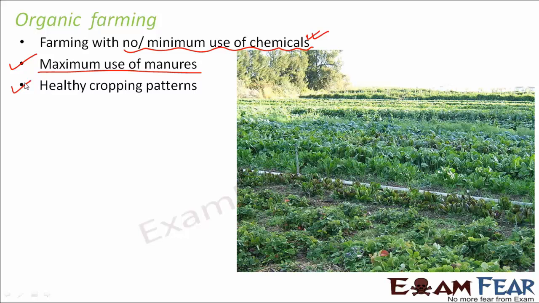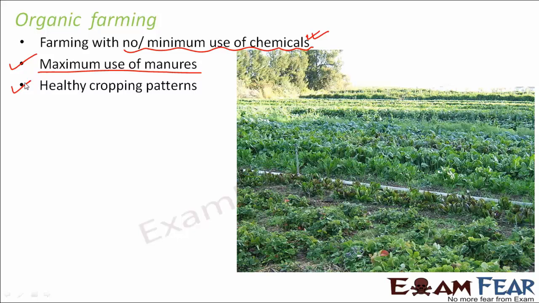So a healthy cropping pattern should be utilized. For example, first you crop something which utilizes more nitrogen. Maybe next time you can crop some other plant which utilizes less nitrogen but more phosphorus. So a healthy cropping pattern should be adopted.